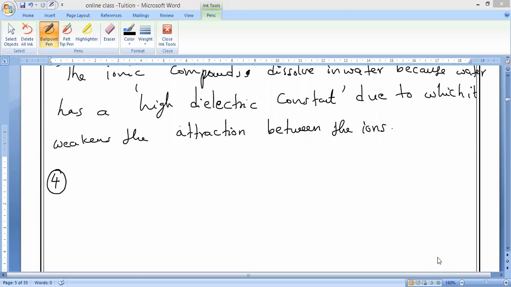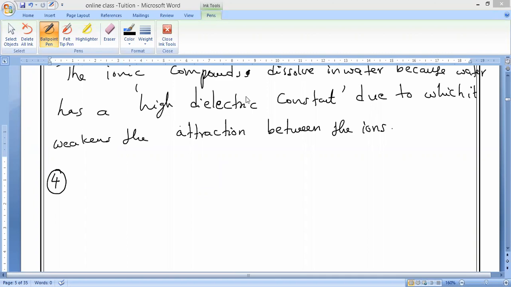Now, all of you remember, when they are crystalline solids, for example, I will take a solid salt. Is it possible for it to conduct electricity? No. So that is what you have to understand.